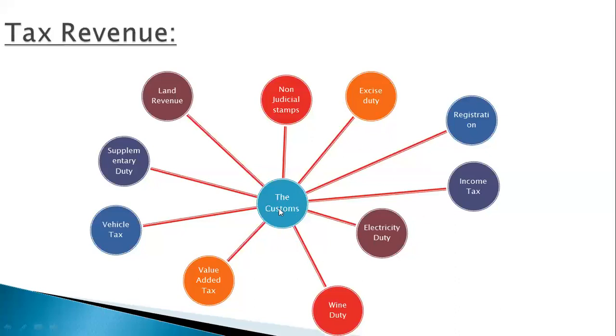Look at the first one, I have written the customs, then come registration, income tax, electricity duty, wine duty, value added tax or VAT, vehicle tax, supplementary duty, land revenue, and non-judicial stamps, and excise duty. So these are the main sources of income of the government, and these all are included in the tax revenue.